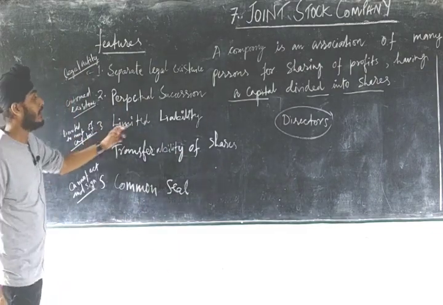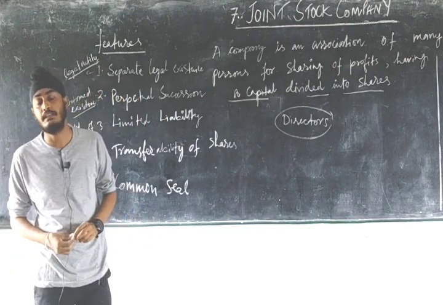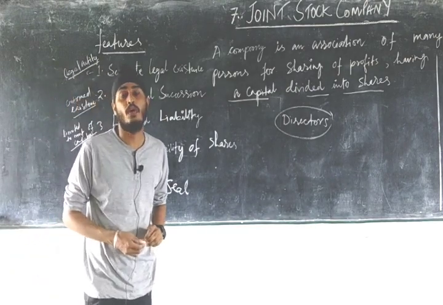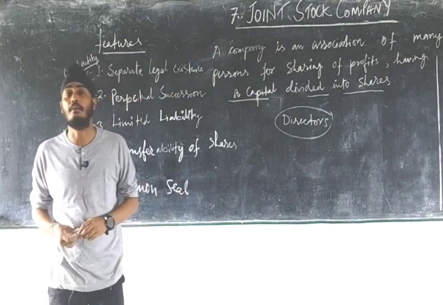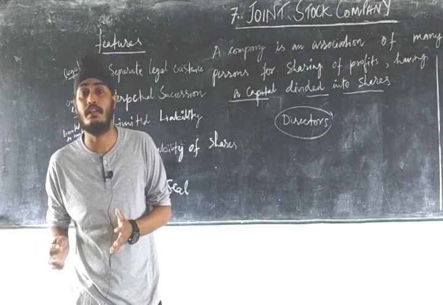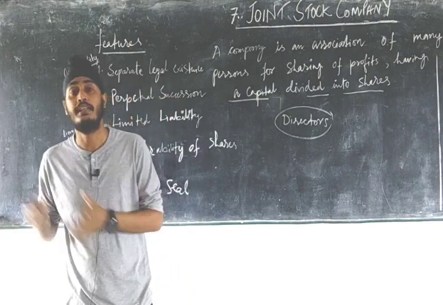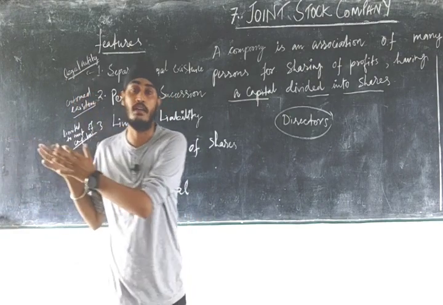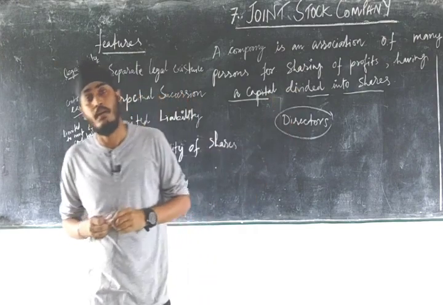Number 3, limited liability. As you have seen in sole proprietor and in partnership, the liability of the owners or partners can be unlimited, means if the assets of the business are not sufficient to pay off the debts, then the partners or sole trader will sell their own personal property and pay the debts of the business.